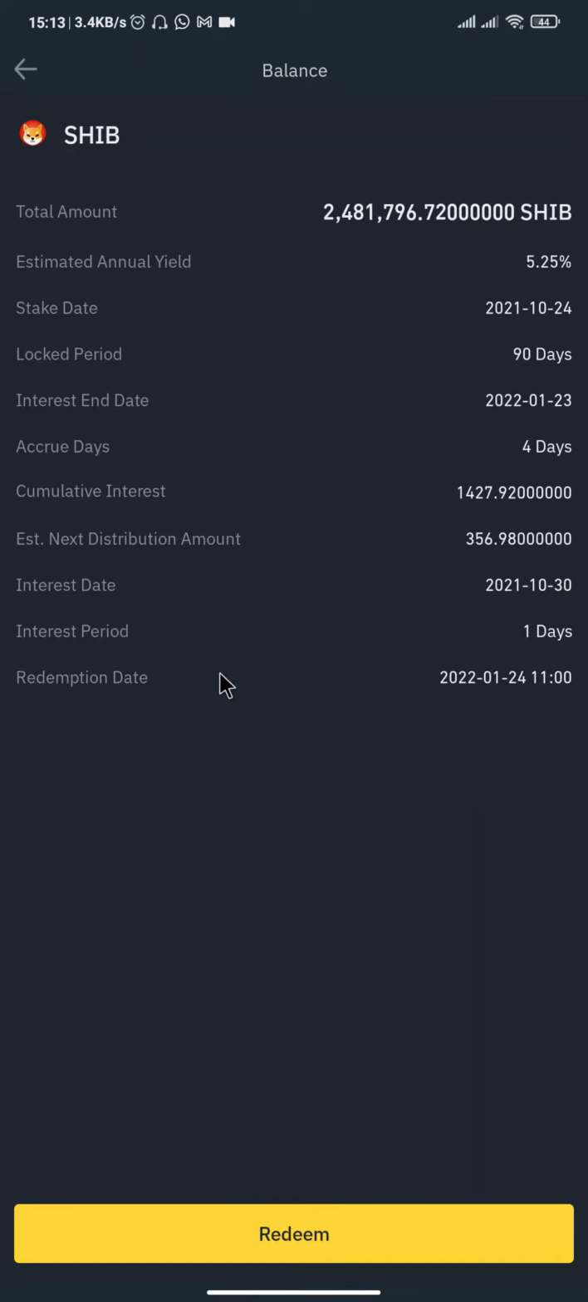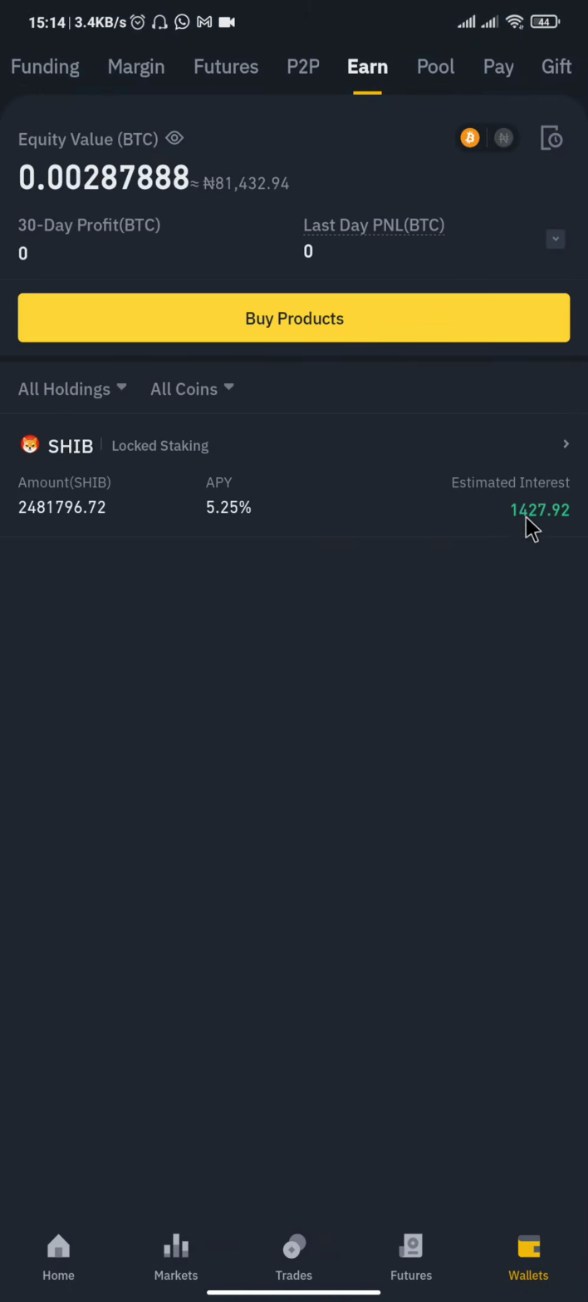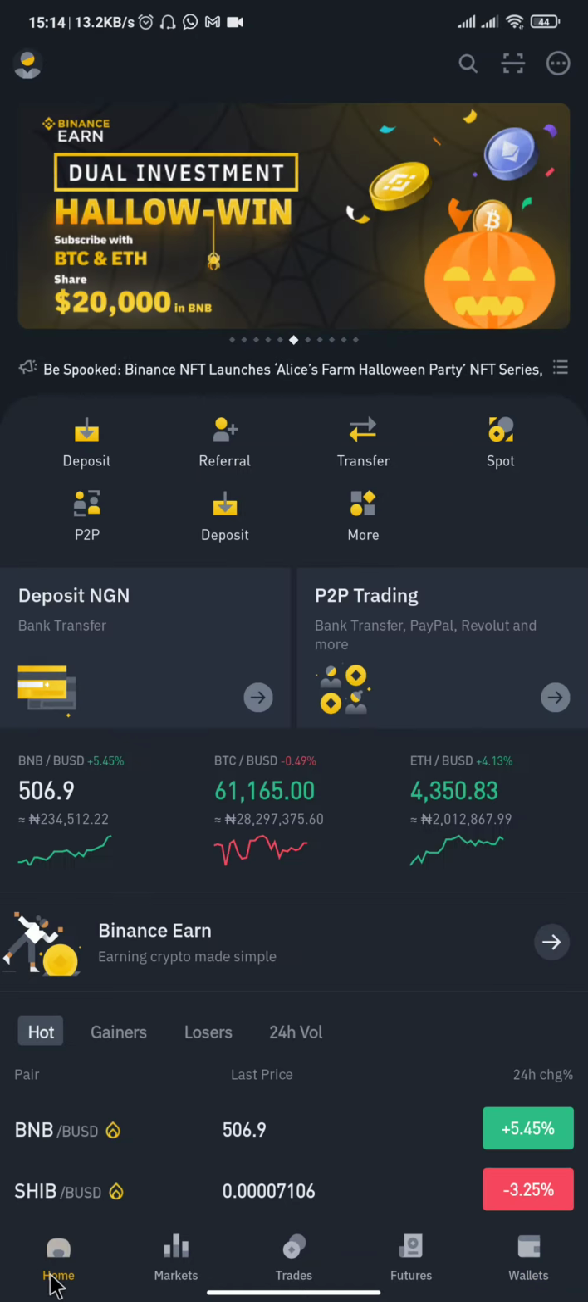So that's how to stake on Binance. I think that's pretty much how to stake on Binance. That's just it. It's a very simple step, nothing serious.